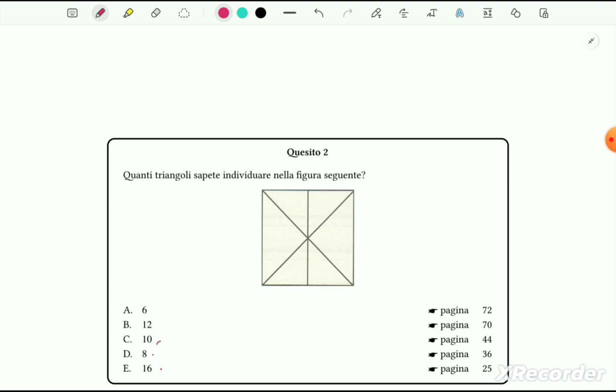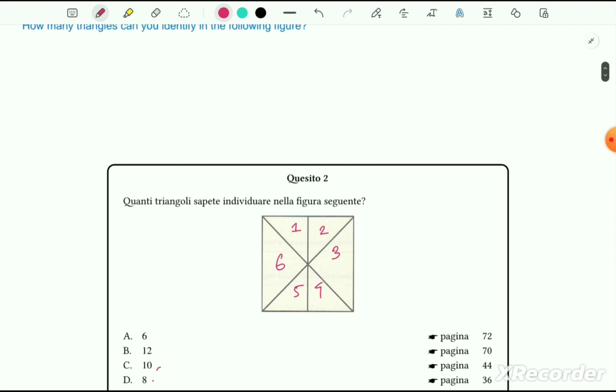Sometimes it seems very easy, but actually most of the students make mistakes on this. So it's very simple. We can number them, for example 1, 2, 3, 4, 5, 6. We can see at least there are 6 triangles, right? But there are more, so we have to find them.